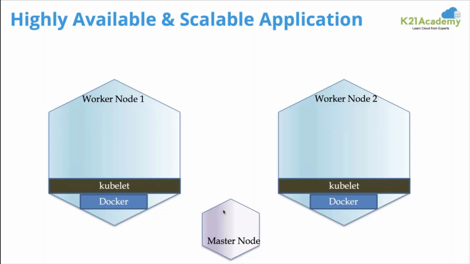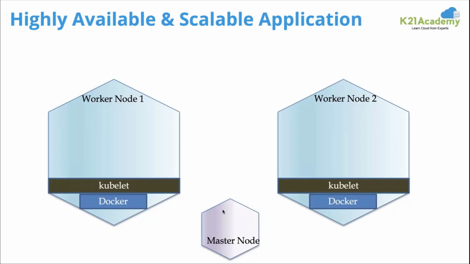Just to get a brief understanding, you have a lot of applications running, and one application you can never get down. I have a server running and I don't want that to go down. So how do I run it in a virtual machine? I run them as highly available with a scale set, highly scalable. Same way, when I'm running containers, I would run multiple replicas of containers, how I was running multiple replicas of my virtual machine. Difference: virtual machines were scaling in minutes, replicas of containers will scale in milliseconds. So let's see how the replica scaling happens.